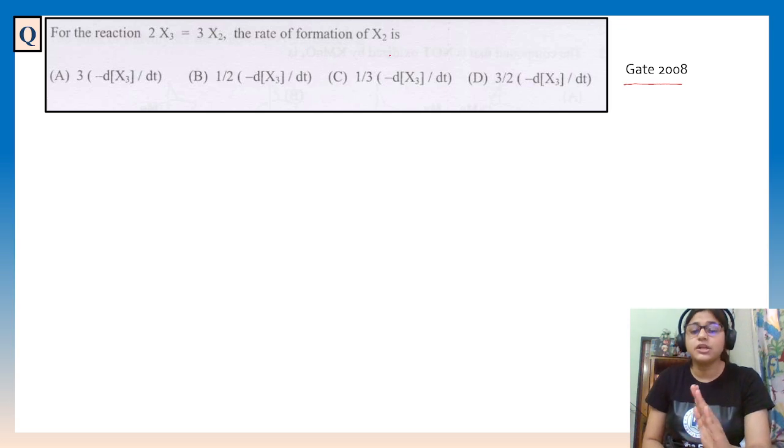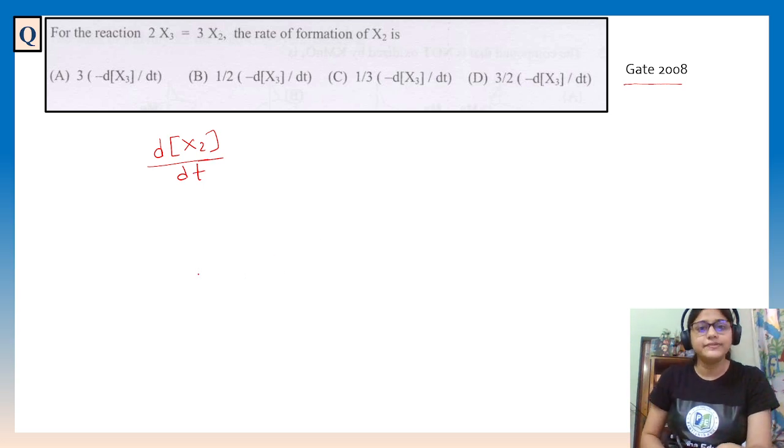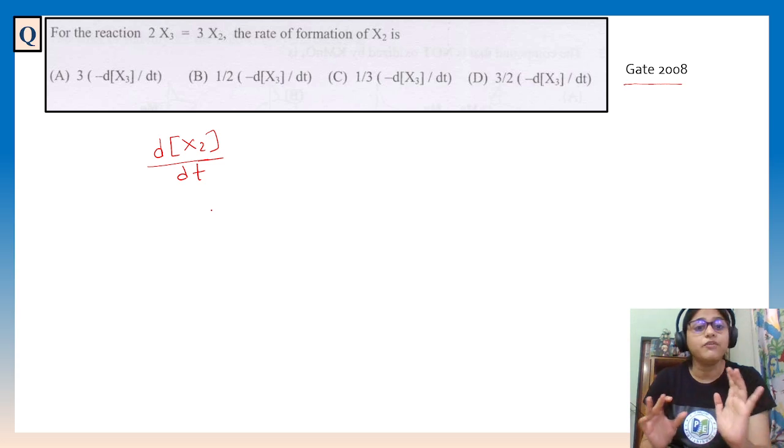The rate of formation of X2 is expressed as? We have seen in the previous slide that the rate of formation of X2 will be dX2 by dt. No coefficient will be divided. This is not the overall rate of formation of X2. Clear?